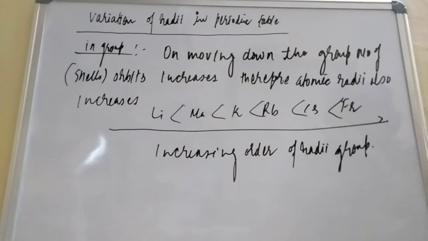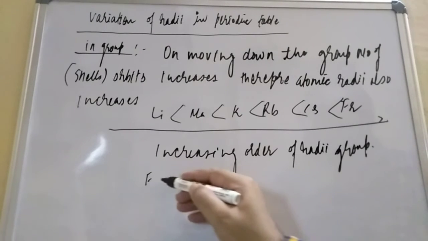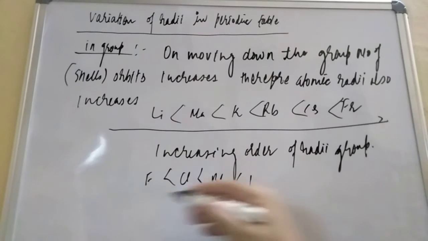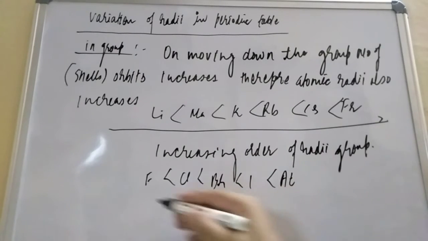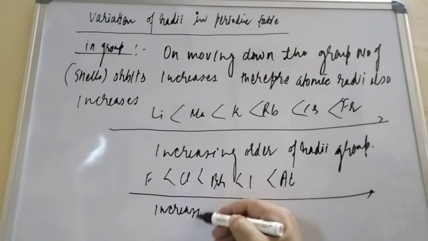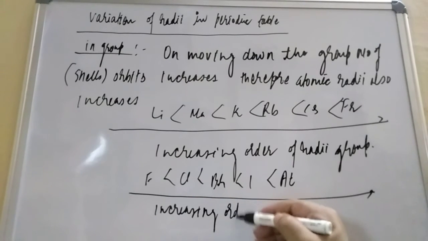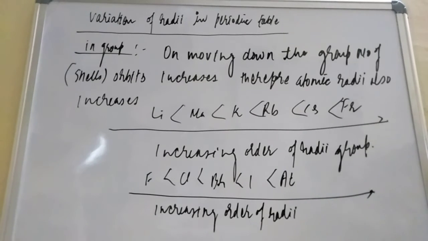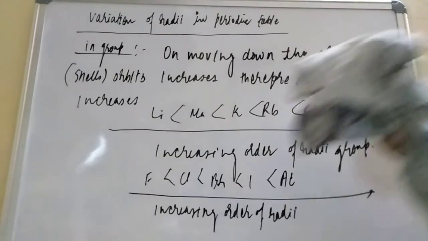If you take the halogens, any group you can take, suppose fluorine, chlorine, bromine, iodine, and finally astatine, you find this is also an increasing order of radii. Why? When moving down the group, the number of shells or orbits is getting increased, and when the number of orbits increases, the size also increases.